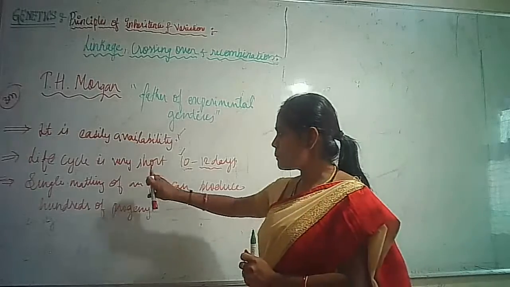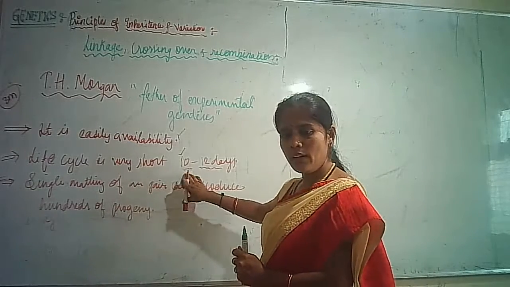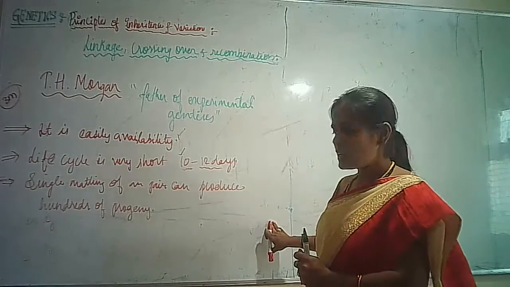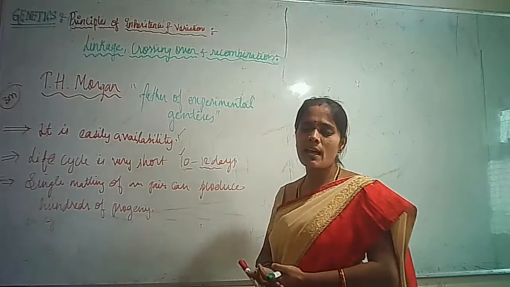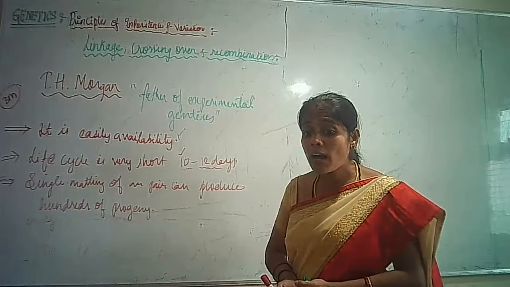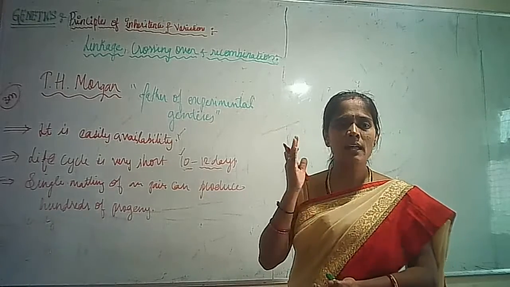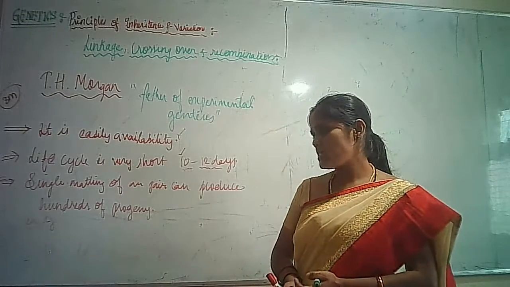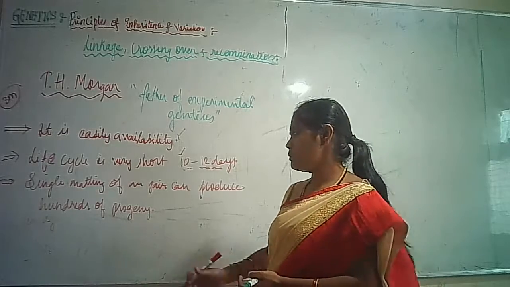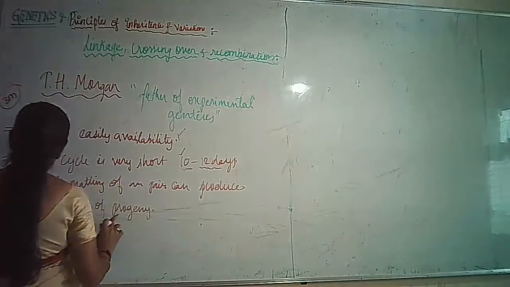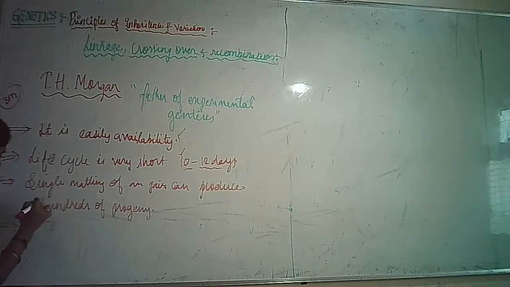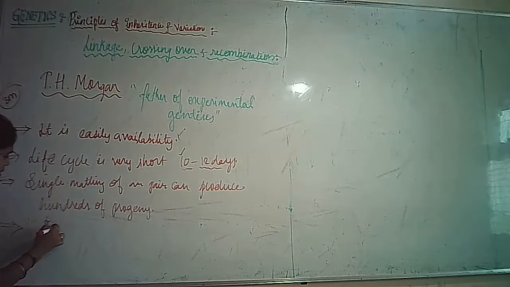If you are crossing one parent with another parent, what are the progenies? If there are only 1 or 2, you cannot see the similarities, but if they are present in hundreds, you can easily mark out many similarities and variations among them. And one more reason is that they show sexual dimorphism.